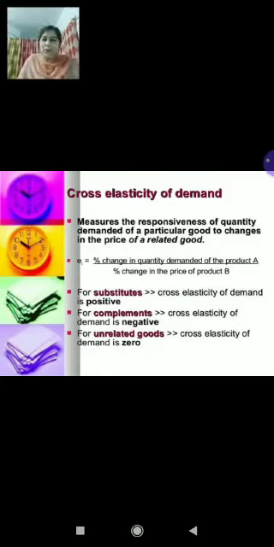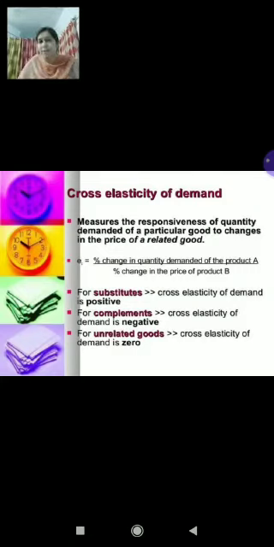Now on the basis of this, the formula will be EC, because we are here talking about cross elasticity. So rather than writing EP, which we write for price elasticity, EY or EI you can write for income elasticity, and EC we write for cross elasticity.